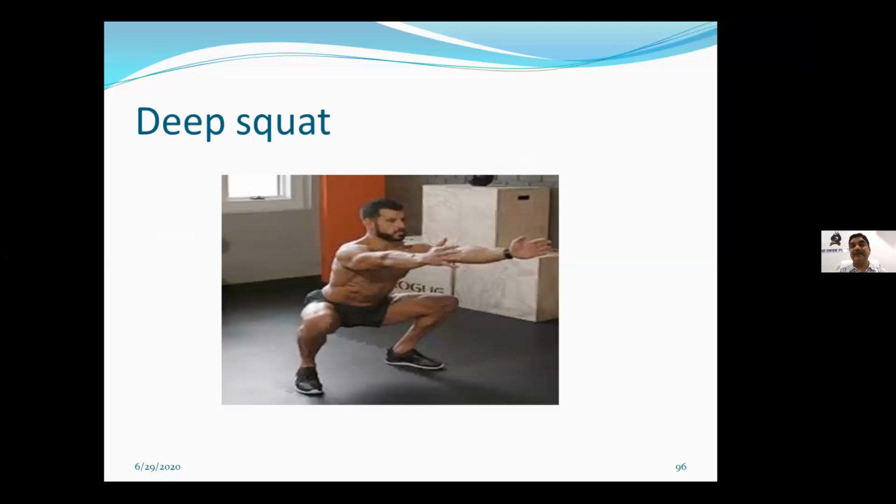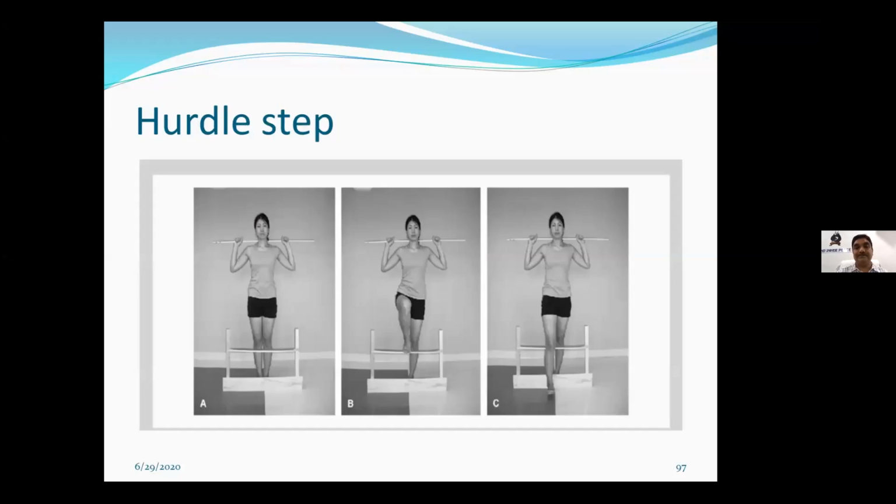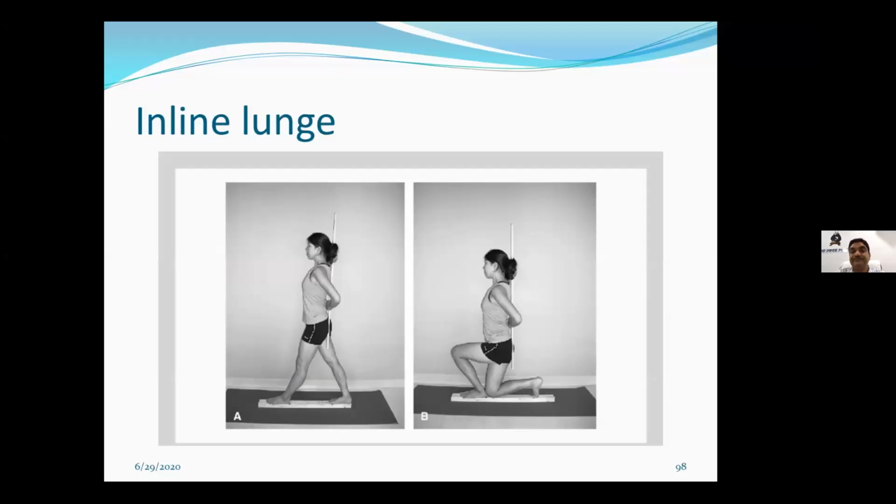This is the deep squatting. In all the tests, the most concentration should be given to keeping the normal alignment and posture of the body. This is the hurdle step. This is inline lunges.